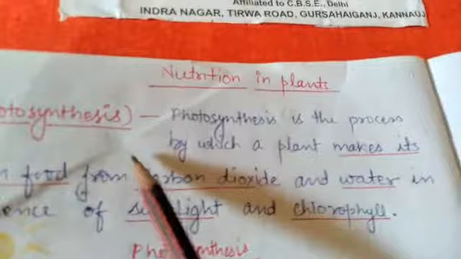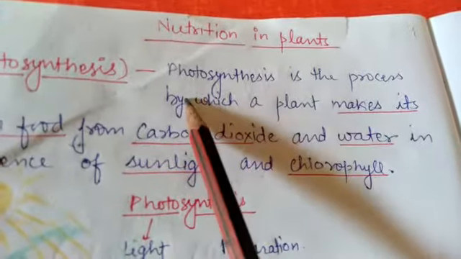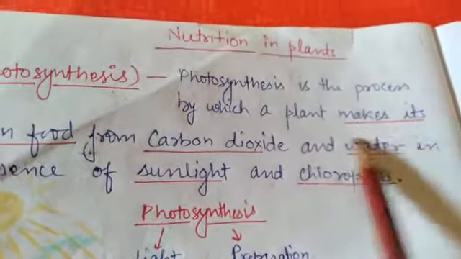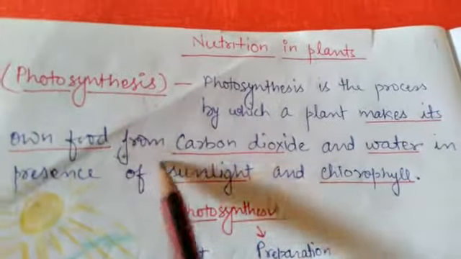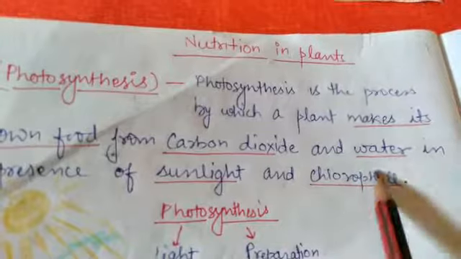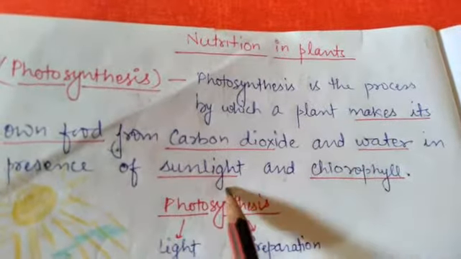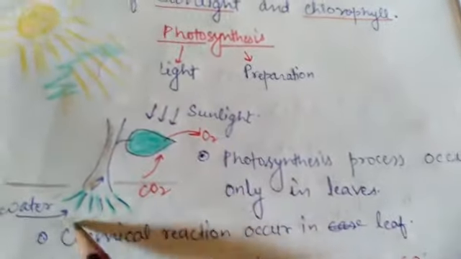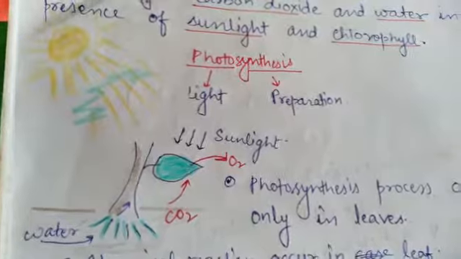What is photosynthesis? Photosynthesis is a process by which a plant makes its own food from carbon dioxide and water in the presence of sunlight and chlorophyll. Look at this plant.